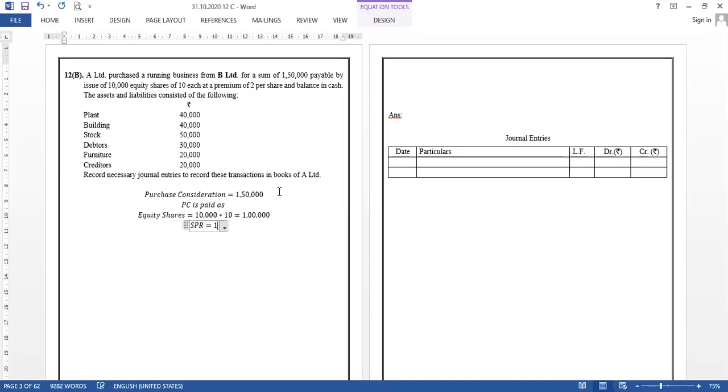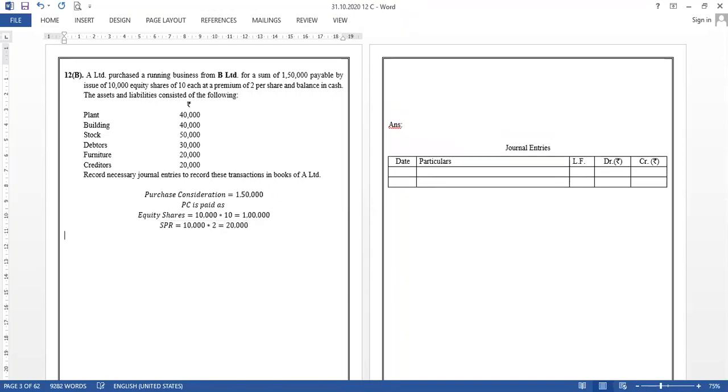How many shares are there? 10,000 shares into 2 per share as premium. So this will be 20,000. So out of 1 lakh 50, 1 lakh 20 has been paid by issue of shares and premium and the balance in cash. So balance is 1 lakh 50 minus 1 lakh 20, right?